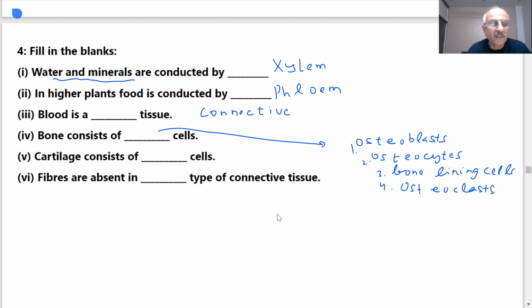Next, cartilage consists of cells called chondrocytes.